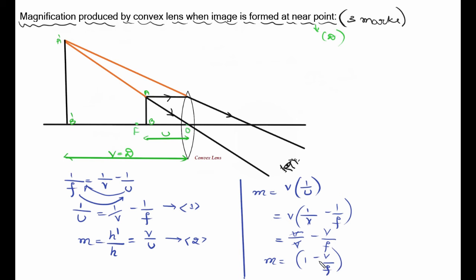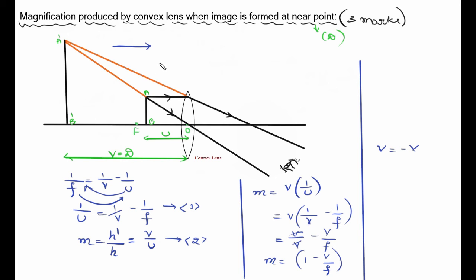Okay. Now this v, apply sign convention to this condition. If you apply the sign convention, what happens? Here this v is equal to minus v, because the light direction is this one, but we have to measure from the pole to this side.